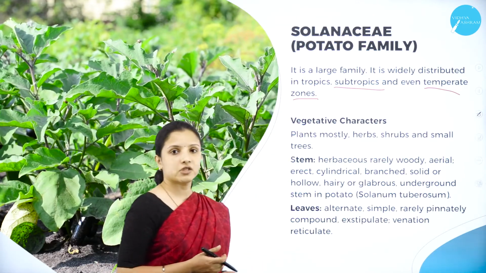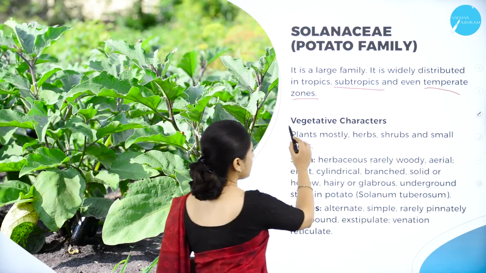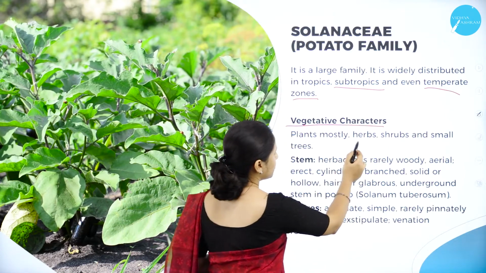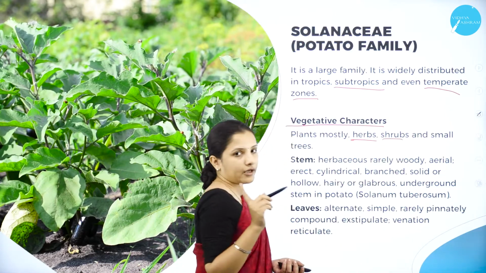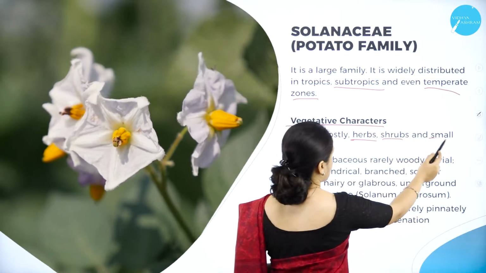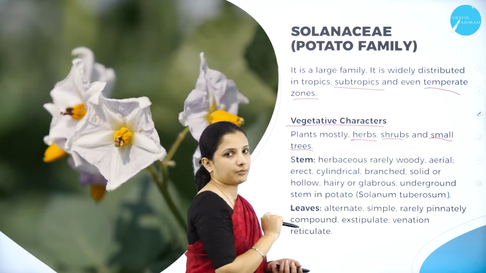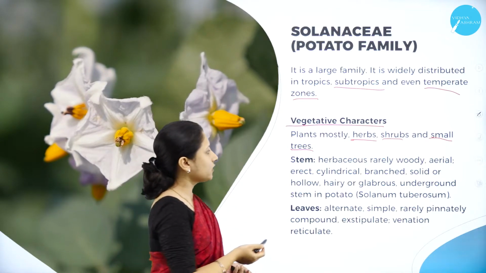Next, moving on to the vegetative characters. Here the plants are mostly herbs and shrubs, they can also be small trees, but they cannot be large trees like the Fabaceae members. They are small trees. And moving on to the stem.